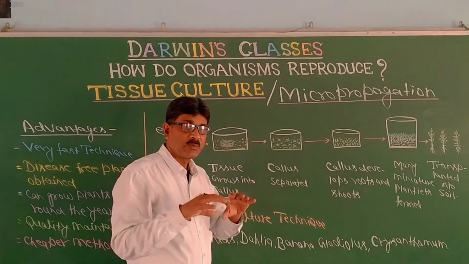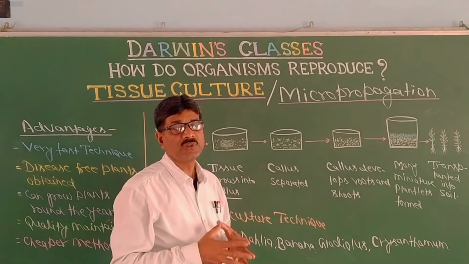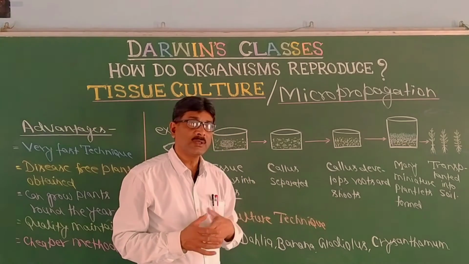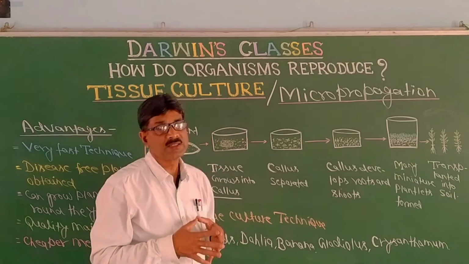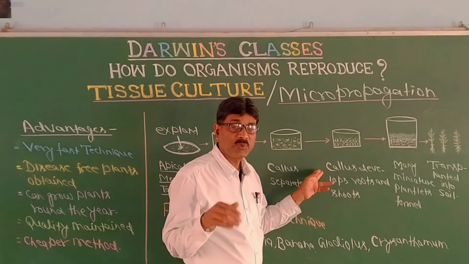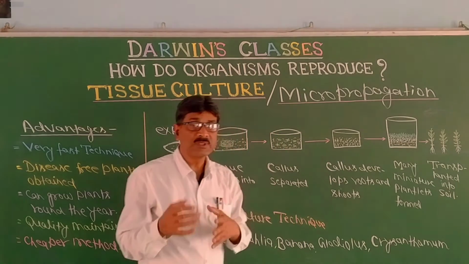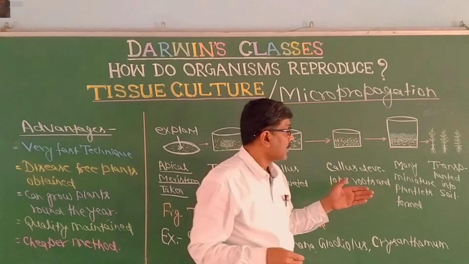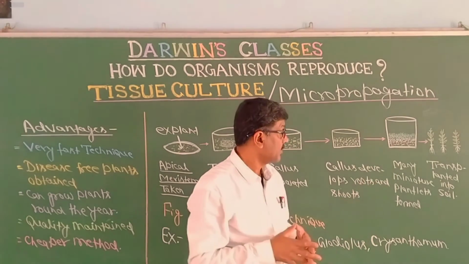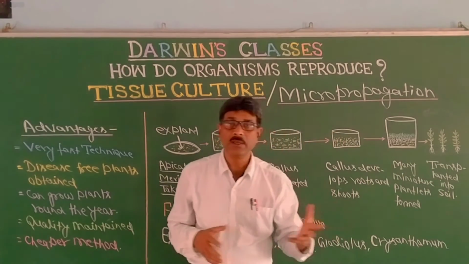Again, these callus are agitated, oxygen is supplied, and further hormones like cytokinin, auxin and gibberellin are supplied. In the presence of auxin and gibberellin, the callus starts forming root and shoot. Ultimately there will be many miniature plants in the culture, and finally they are transplanted to soil or pot.